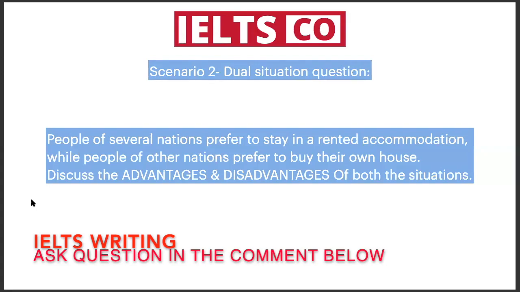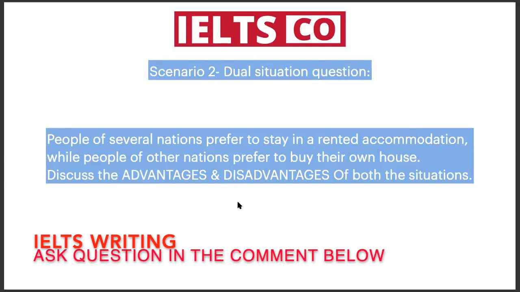Now, while writing body paragraph 1, please make a note of this. We will start with a phrase like "I said," then we will write one main point of advantage of staying in a rented accommodation. Then we will elaborate or explain it in 2-3 lines, and then we will write one disadvantage of own house. So an advantage of renting accommodation can be people with transferable jobs. You'll explain this a little, and then you'll write one disadvantage of own house, which means heavy down payments, a lot of money spent on buying an own house.